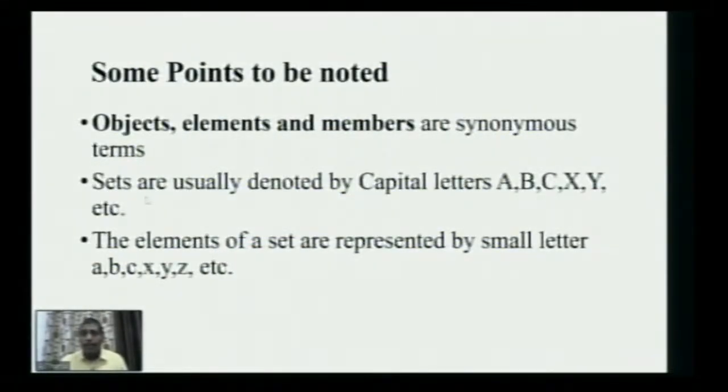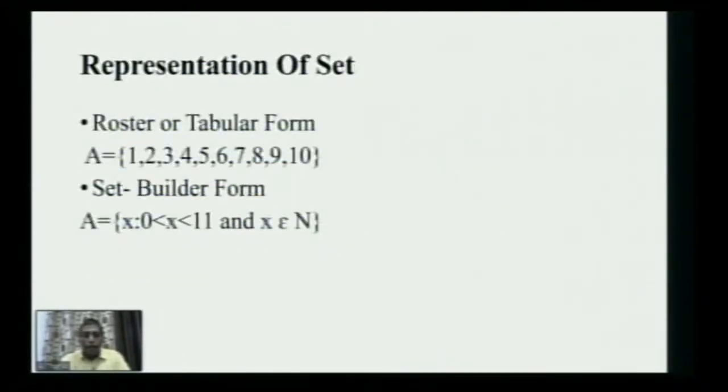Certain points we discussed in the last lecture also: objects, elements, and members are synonymous terms. So if you define a set, you use these words synonymously. Sets are usually represented by the capital letters A, B, C, D, or any letter of the English alphabet, and the elements of the sets are represented by the small letters a, b, c, d. So you may use any small letter to represent an element of the set.